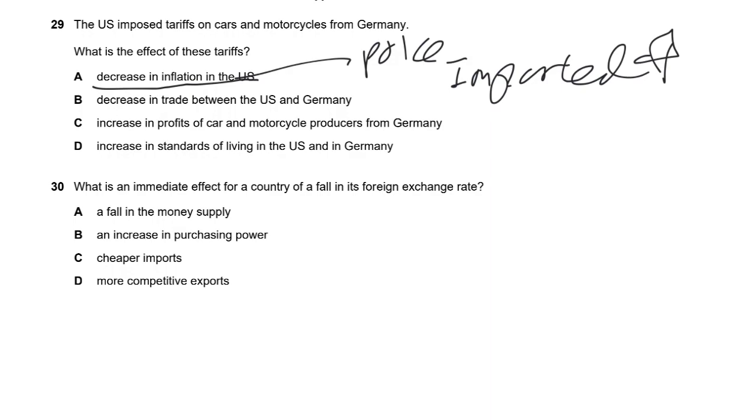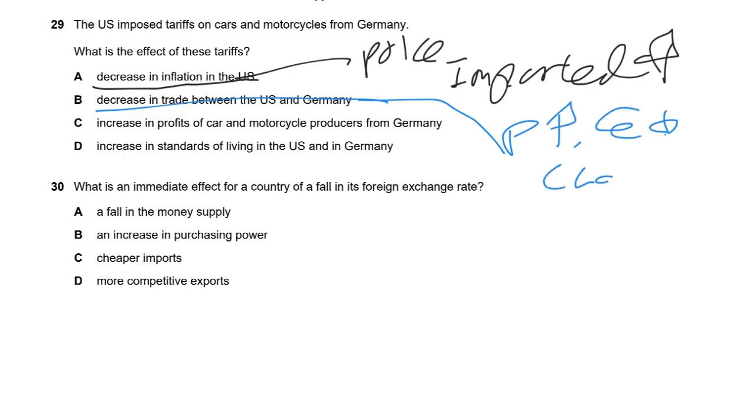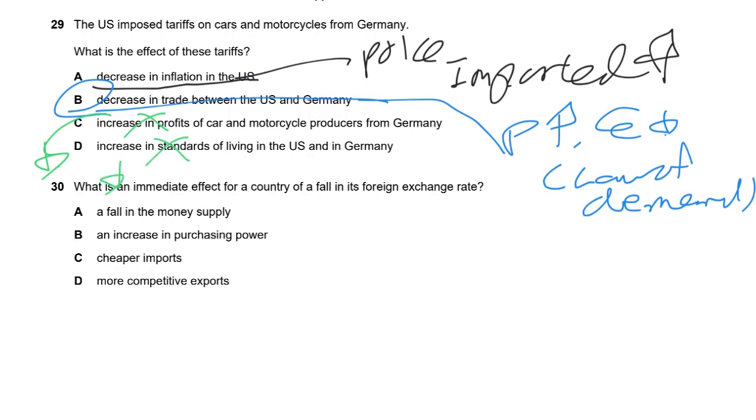Option B. Okay, so I would say the answer goes to option B, right? Because when price raise, the quantity drops. So this is according to the law of demand. So I guess option B would be the answer. Now how about option C? Now of course the profit would be dropped, right? Think about it. There's a tariff, okay. And option D, the standard of living of course would drop because there is less quantity to be consumed, okay.